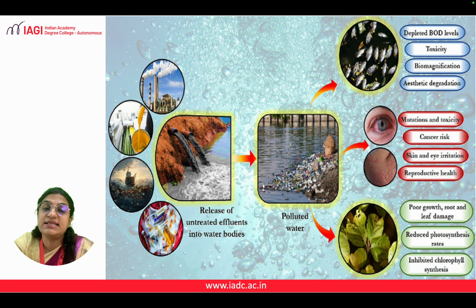The second one is these polluted waters can affect the organisms that are present inside the water, like fishes and other plants and the flora and the fauna. Now what happens to these fishes is that the oxygen level gets depleted. Because of these toxins present in the water, the level of oxygen gets reduced and the biological oxygen demand gets hindered. So biological oxygen demand is where biological living things require oxygen for their growth, and that level which is required for the growth gets depleted. That's why we call that a biological oxygen demand.